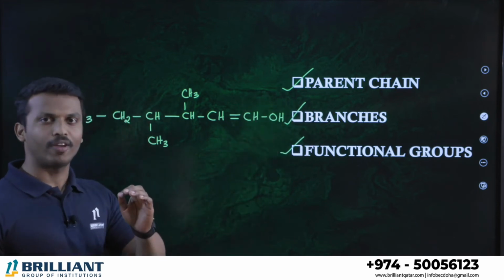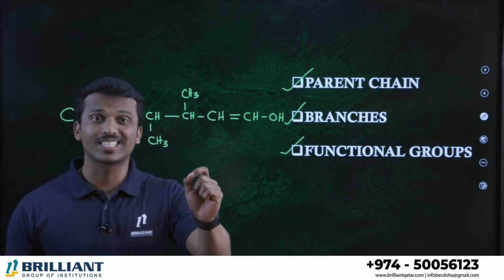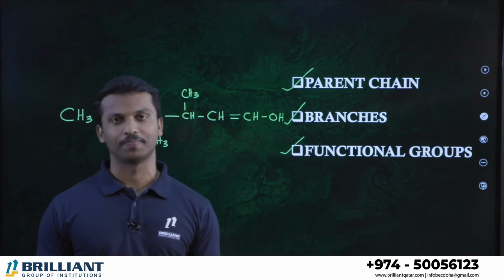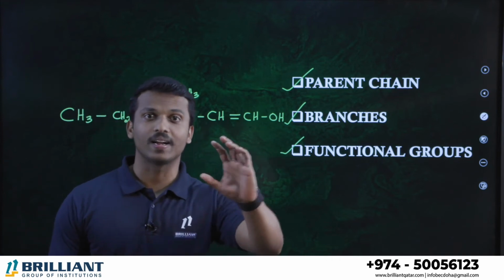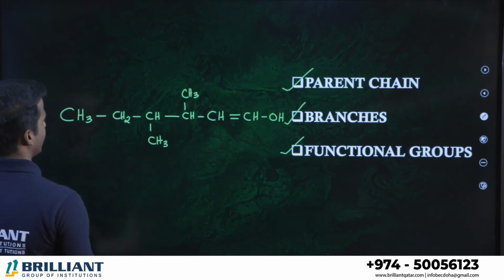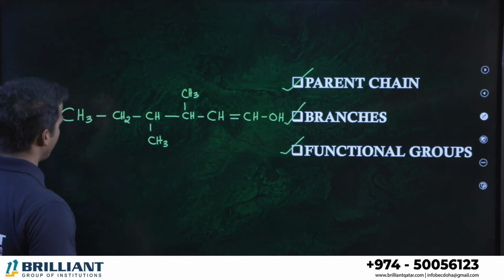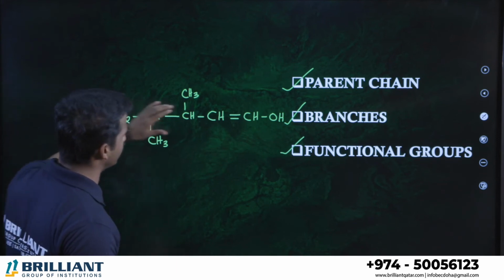Here, what is the parent chain? Parent chain is known as the longest continuous carbon chain. For example, in this compound, let us consider 1, 2, 3, 4, 5, 6. All carbons are connected and 6 carbons are together.